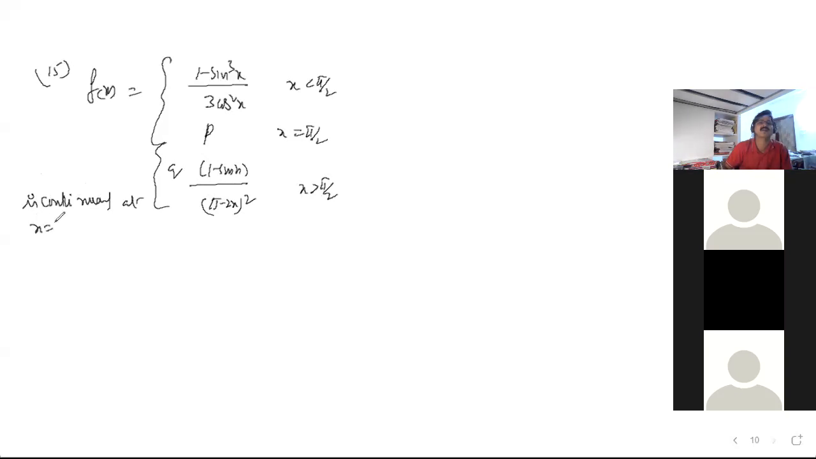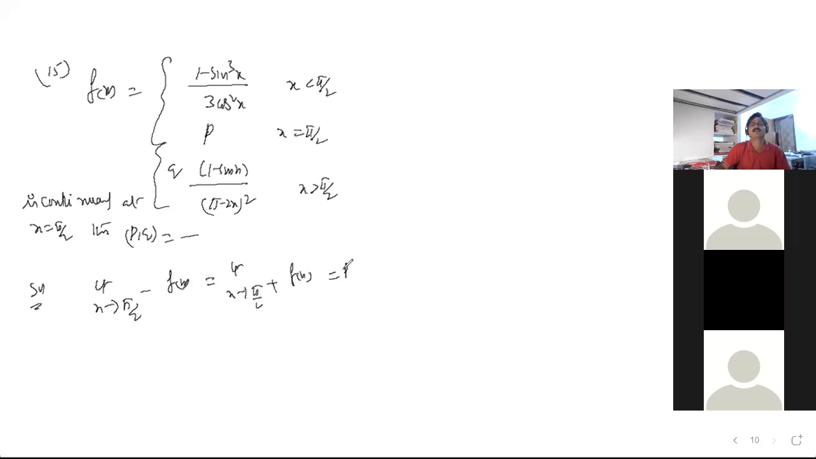At x equal to pi by 2, he's asking what is the value of P and Q. Really interesting. Solution is here. I would like to write like this: limit x tends to pi by 2 minus f of x is equal to limit x tends to pi by 2 plus f of x is equal to f of pi by 2.